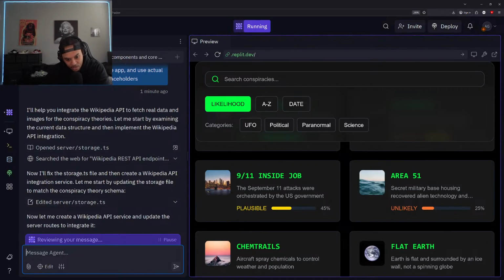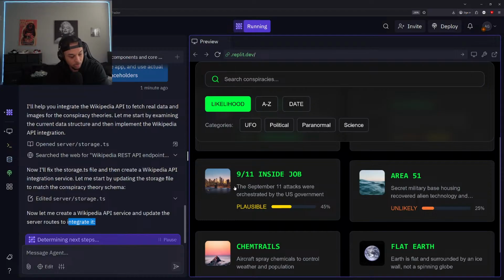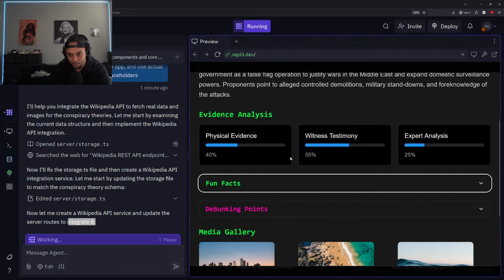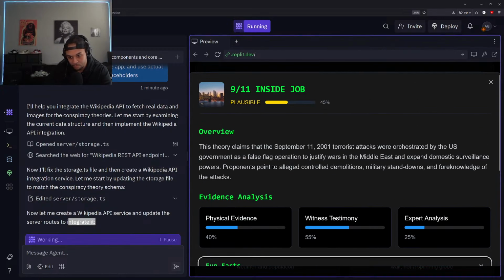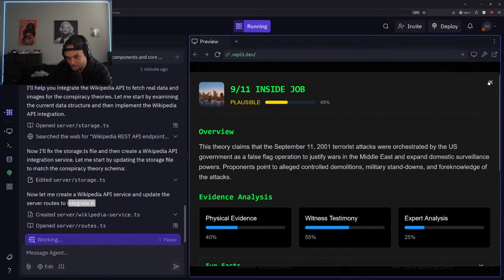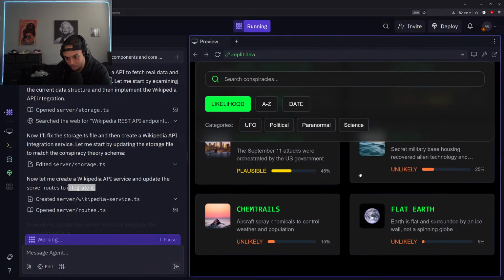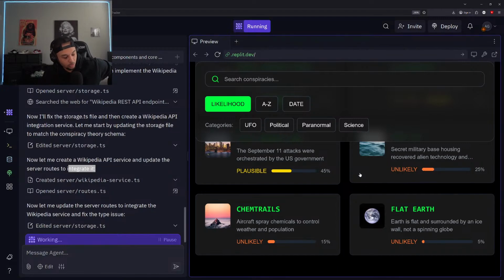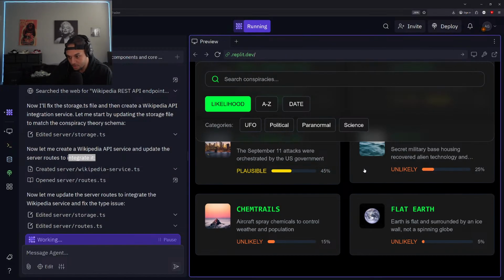All right, so now let me create a Wikipedia API service and update the server routes to integrate it. Okay, cool. So now, instead of this placeholder information, which seems decent enough, right? Instead of the basic foundation information that they have here, we're just trying to make sure we get more accurate information from Wikipedia and things like that. So it should be able to update all of these images for us as well. Make sure everything lines up.